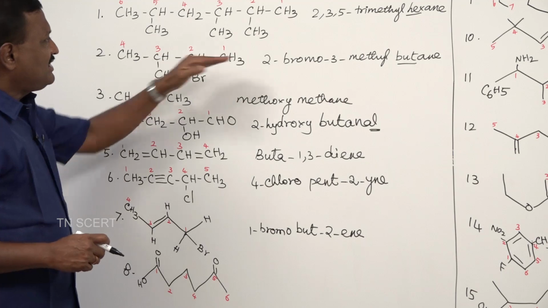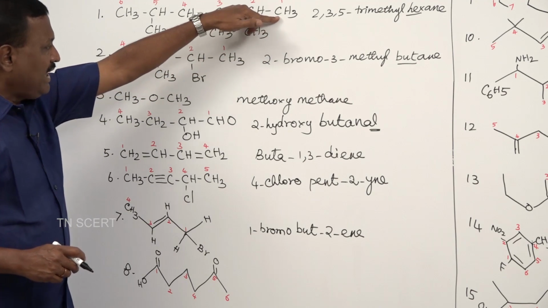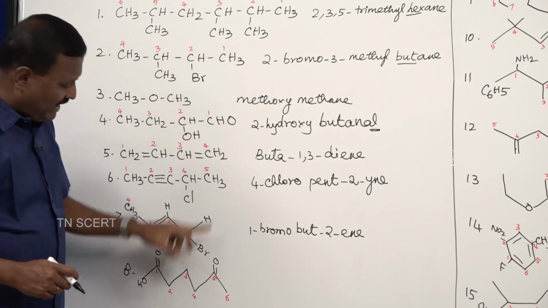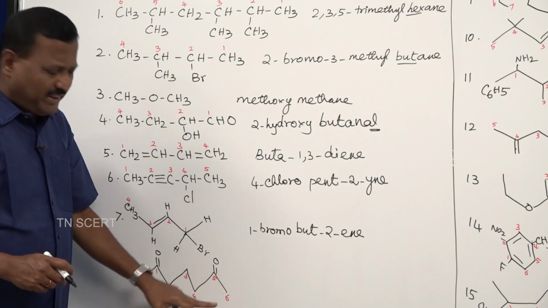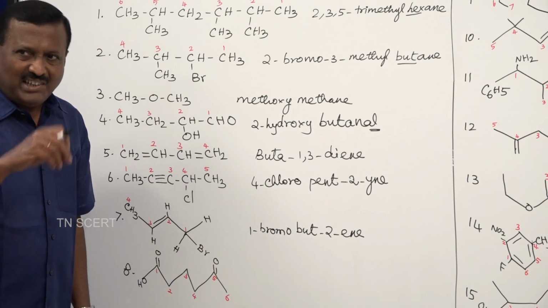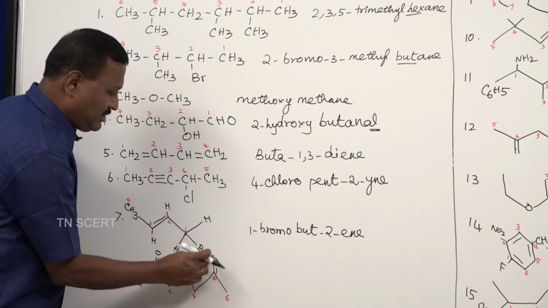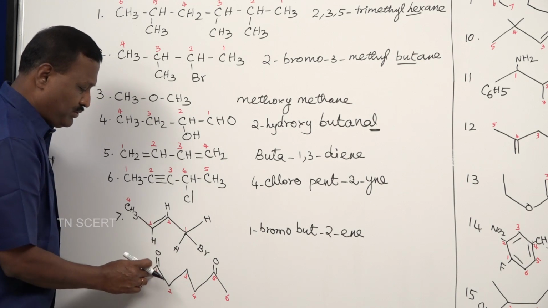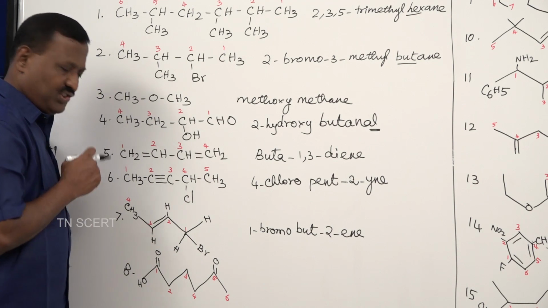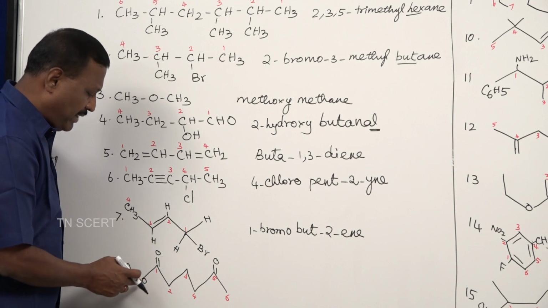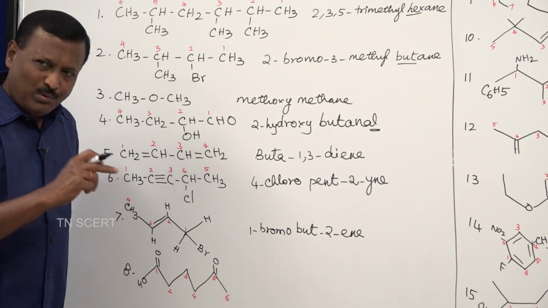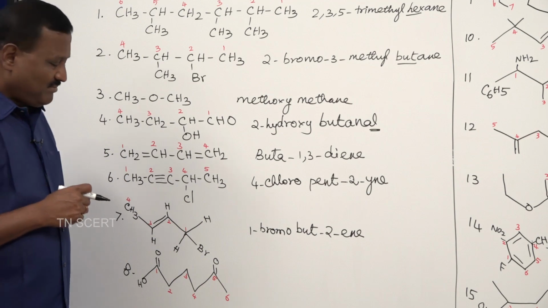Whenever the chain ends, there you should write CH3. So here the chain ends, so in the 6th position we have CH3. So CH3, CO, CH2, CH2, CH2, CO, here OH. So this is CO combined with OH, called COOH, carboxylic acid.